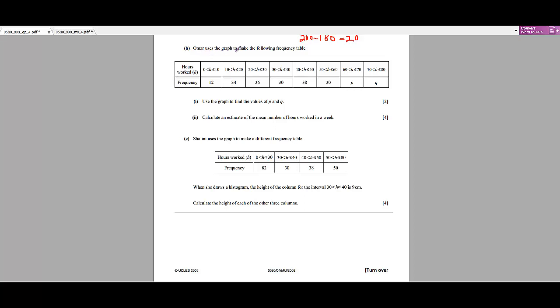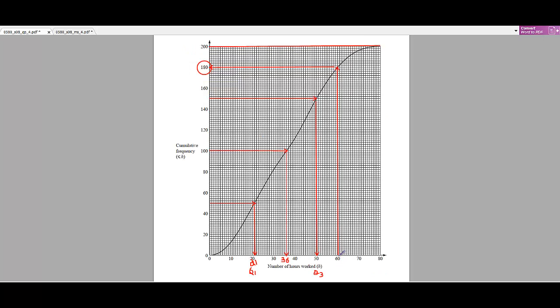In part B, Umar uses the graph to make the following frequency table. From 0 to 10 hours, there are 12 people. Those who worked from 10 to 20 hours, there are a total of 34 people. And likewise, we have to find the number of people who work from 60 to 70 hours, and from 70 to 80 hours. First we find the number of people who work less than 60, and then the number who work less than 70 hours.